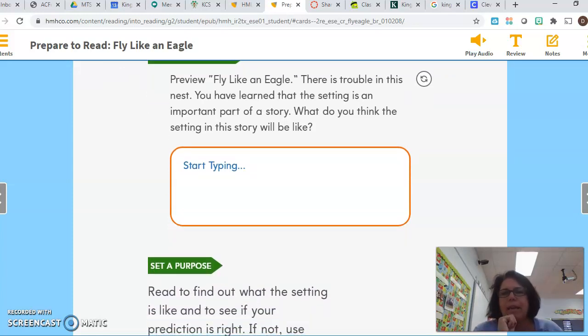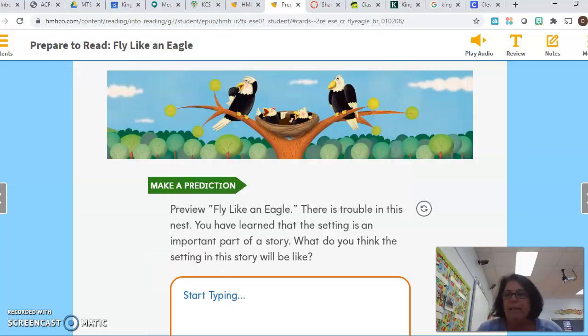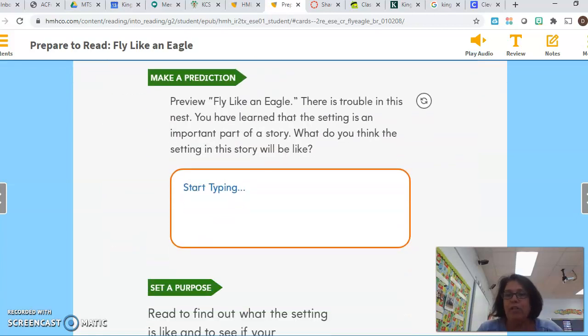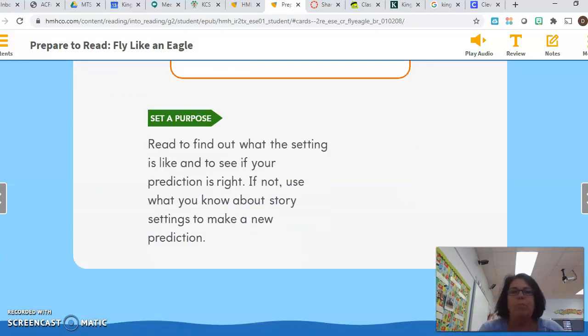I was thinking when it said, there is trouble in this nest. And then I looked through the pictures on page 63, and I saw the eagles in the nest. And then I looked at page 64, and again I saw them in the nest. And what was going through my mind is, the setting for this story must be a nest. So in my book I wrote, I think the setting will be a nest in a tree where an eagle family lives.